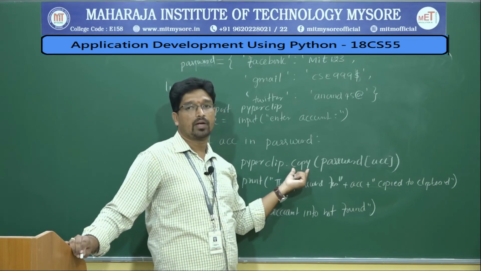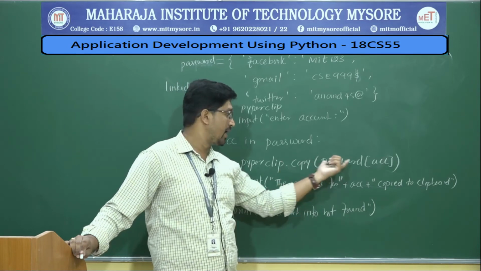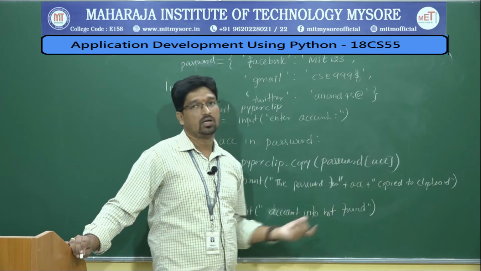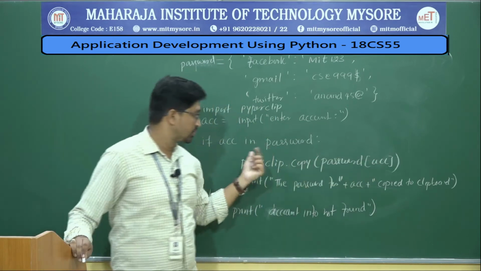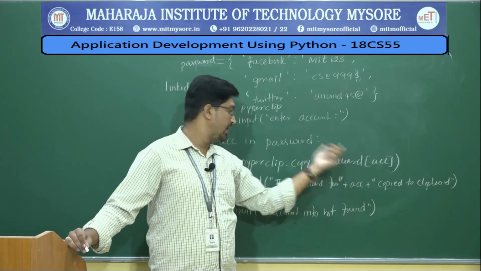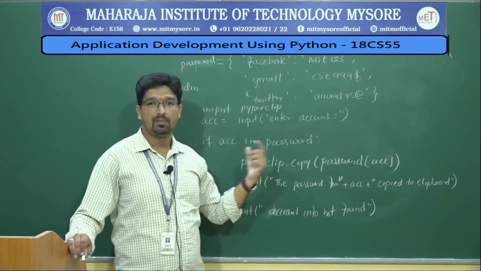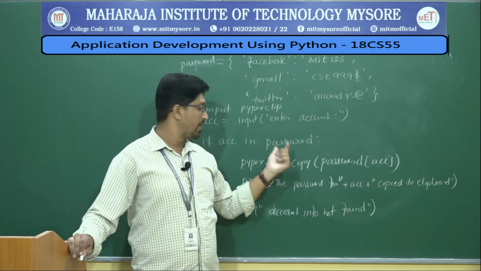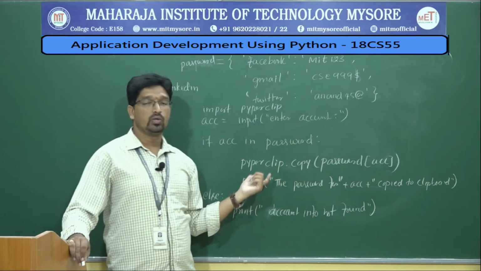pyperclip.copy. I'm trying to send the data to the clipboard. So what is the data? Password of ACC. Password is the dictionary. What is the key? Facebook. Password of Facebook is MIT123. MIT123 is copied to the clipboard using the pyperclip module. Using the pyperclip module, the password of Facebook is automatically copied to the clipboard.